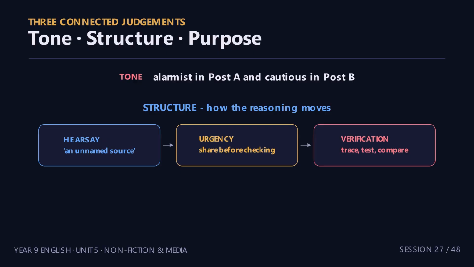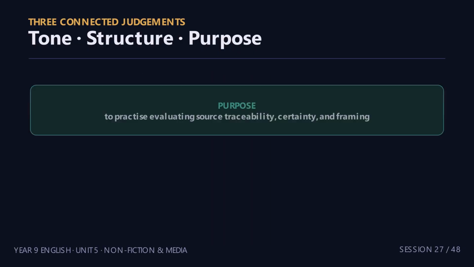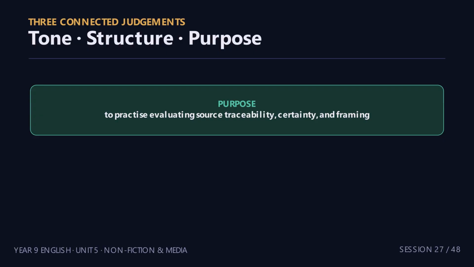The comment mistakes register for evidence. One sequence accelerates the reader. The other slows the claim into stages that can be checked. And purpose: to practice evaluating source traceability, certainty, and framing. Tone, structure, and purpose are not three disconnected labels. The structure controls when information arrives, that sequence shapes the tone, and both serve the purpose.